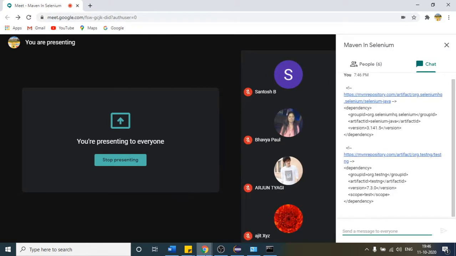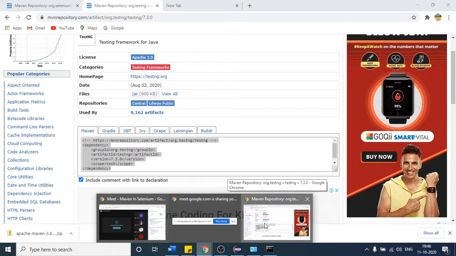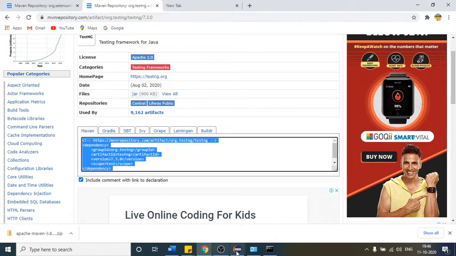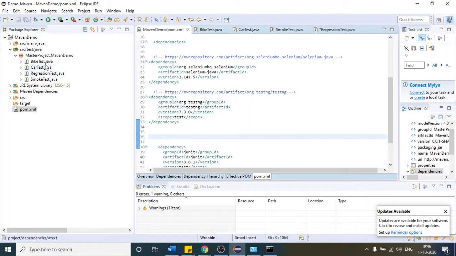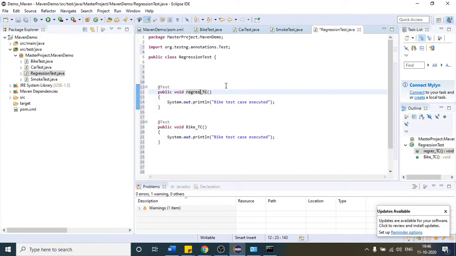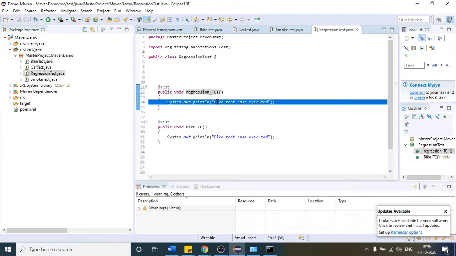Okay, so yeah, we are here. Regression test case: I will have two test cases in my class. Regression test case one. Let me write one. This is my first test case, so I will write regression test case one executed.